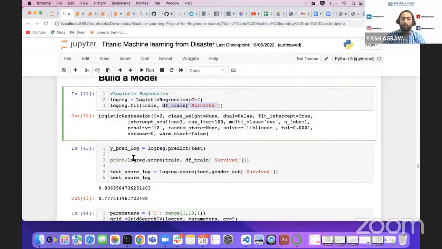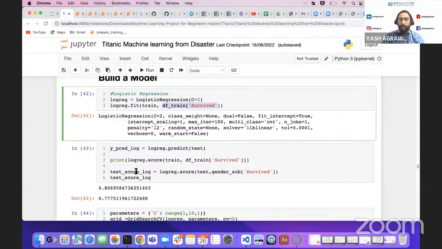So now we did logreg.predict, and we have passed the test set. All the values for the test set will be provided, and for the first instance it will give a yes or no kind of answer, 1, 0, 1, 0 and so on.